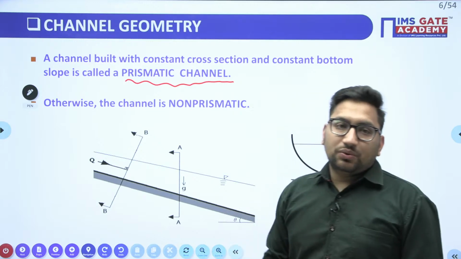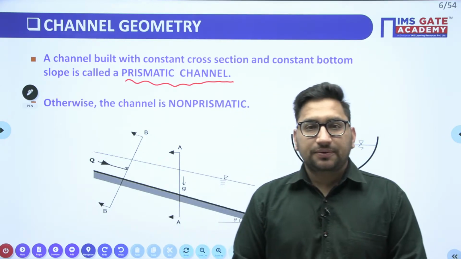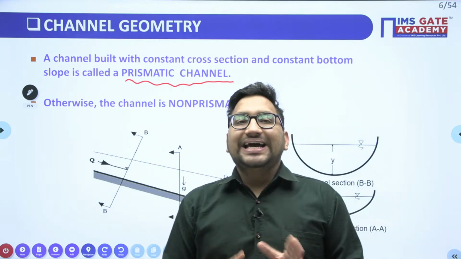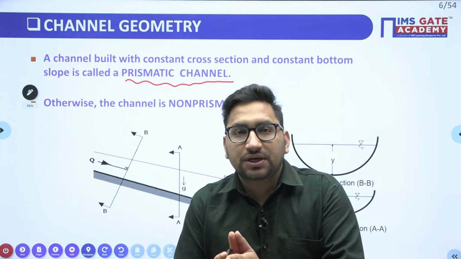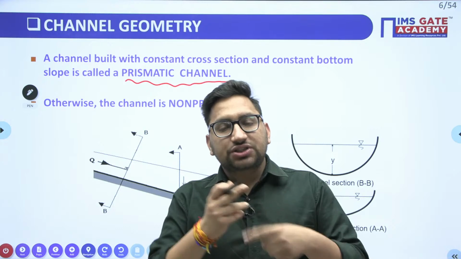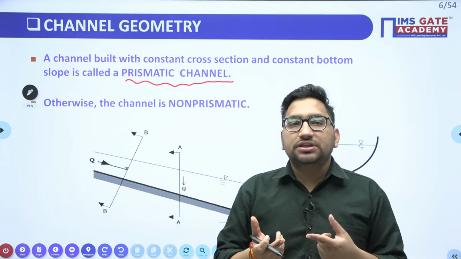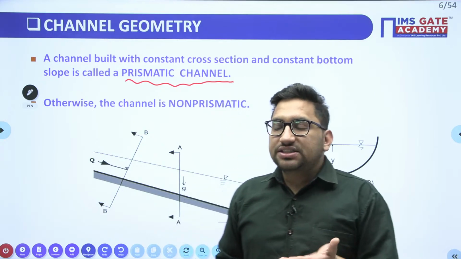Clear? Now, again the question will arise: what is this prismatic channel, sir? Now, this prismatic channel is that channel which has a constant cross section and a constant bottom slope. If your cross section is constant and if your bottom slope is constant, then you can say that particular channel to be prismatic.